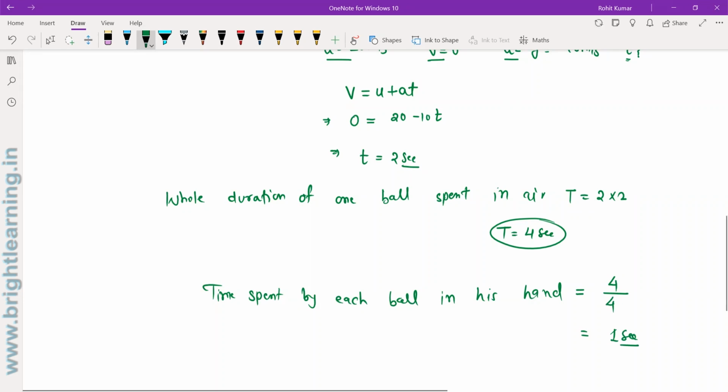So this is how we can solve this kind of problem. Suppose we were given n balls. We will first find the time of flight for 1 ball, and divide it by n minus 1 to find the time spent by 1 ball in his hand. This is the simple concept we can use here.